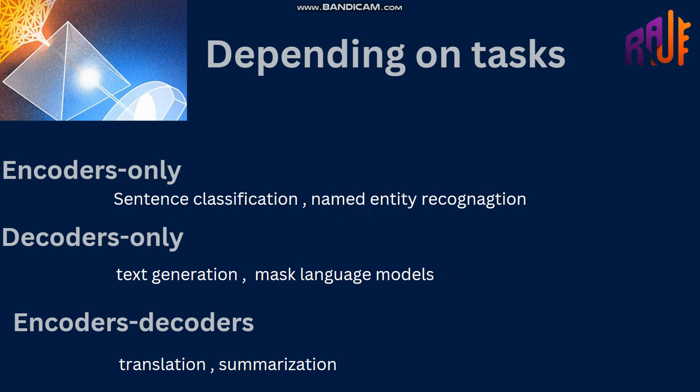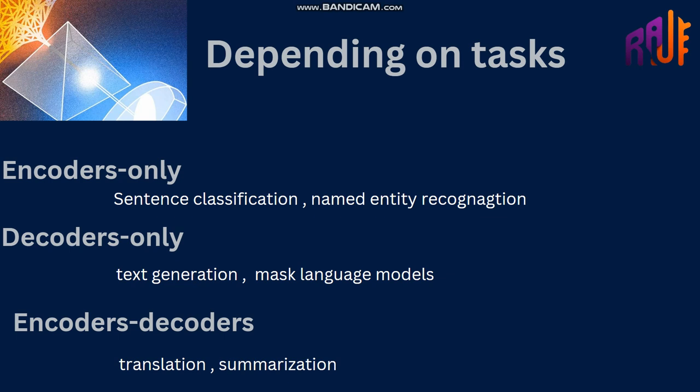Let's take another example: "Rauf in Karachi." Karachi is a place and Rauf is there. It will find both words and give the output. After that, if we use transformers only with decoders, then we can generate text, like ChatGPT generates text, or masked language models. Masked language models are like filling in the blanks. You give a model a fill-in-the-blanks task and the model will try to fill that blank.